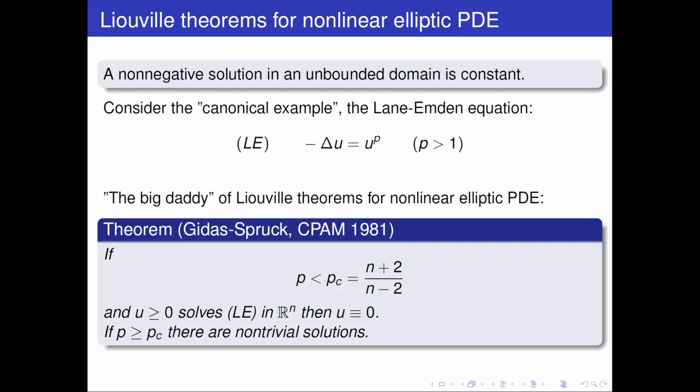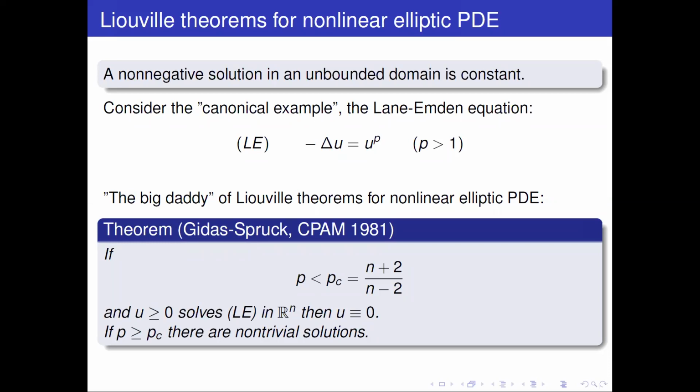Well, the really most famous, the big daddy of Liouville theorems for any sort of nonlinear elliptic PDE, is the theorem by Gidas and Spruck from 1981 that tells you exactly for which p's this equation has or doesn't have solutions. As probably everybody knows, for p smaller than the critical exponent (n plus 2) over (n minus 2), there are no positive solutions of this equation in R^n, and there are non-trivial solutions for p bigger than or equal to this exponent.